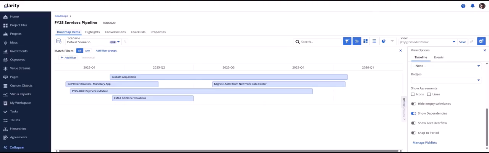By default, both checkboxes will be unchecked from 16.3.2. From upgrade perspective, if the toggle was on in previous releases, then we will select both checkboxes to display both icons and lines. If the toggle was off in previous releases, then we will unselect both checkboxes and not display agreements on upgrade.